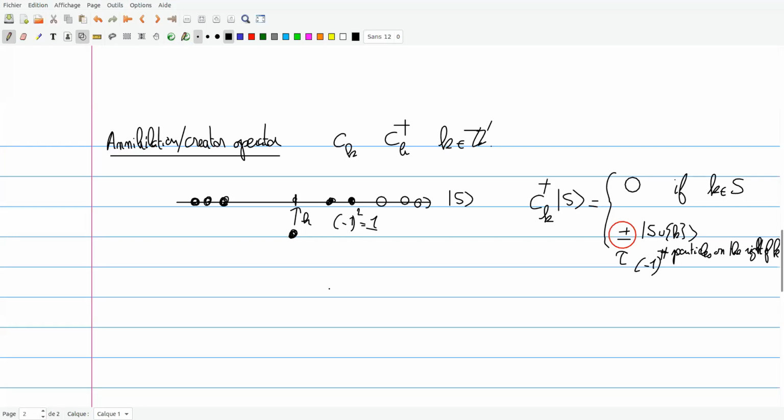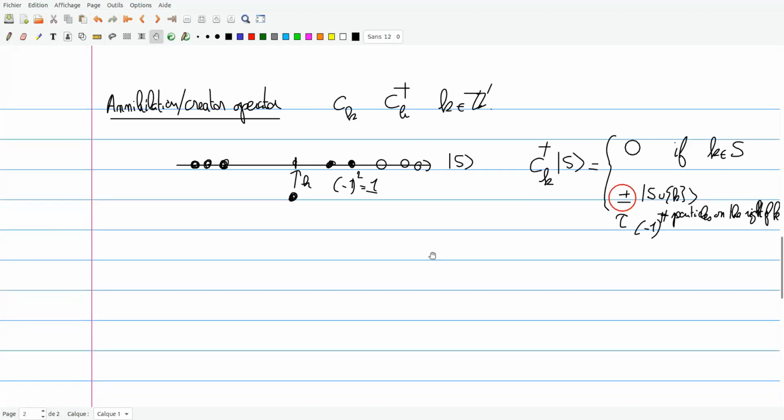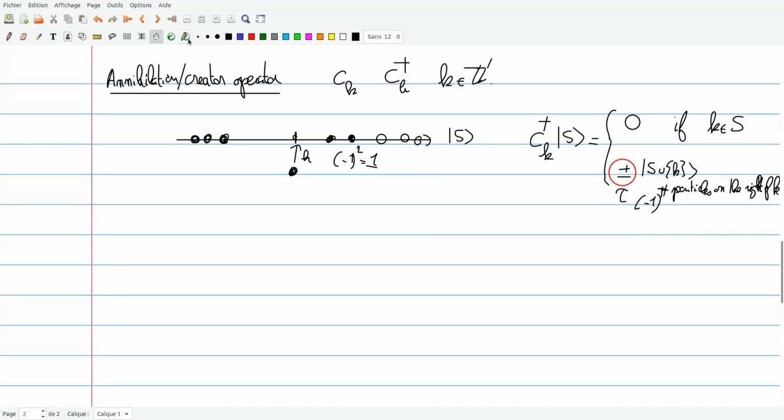So this was for the creation operator. The annihilation operator works the same, except you just reverse the role of particles and holes. If you attempt to remove a particle when there is no particle, it's forbidden.